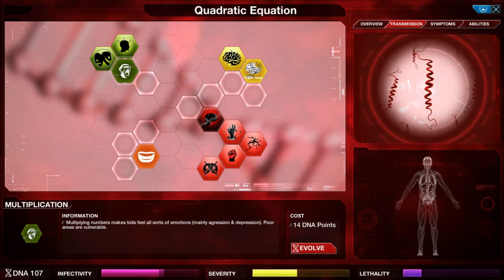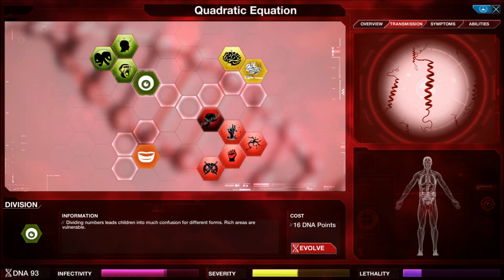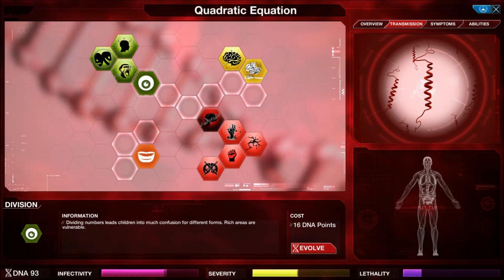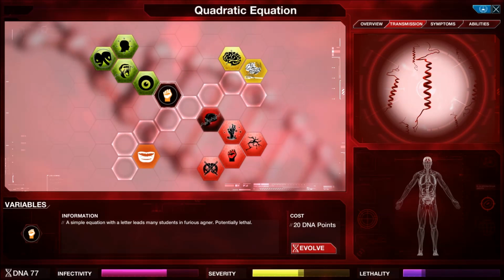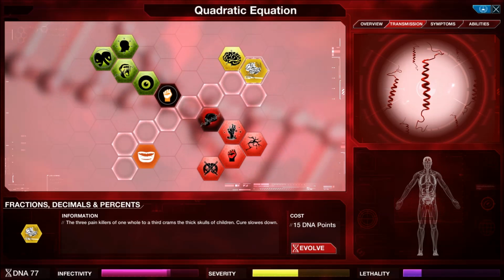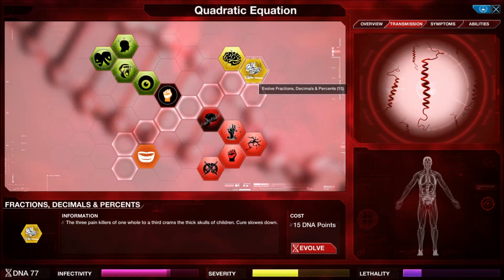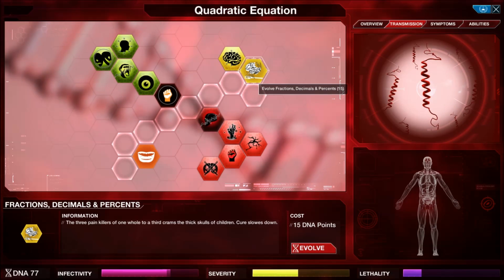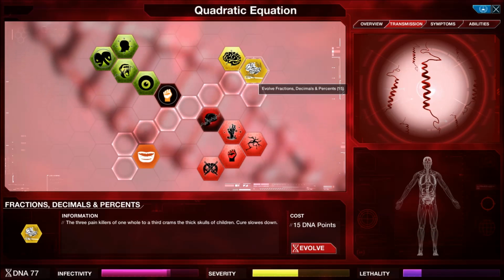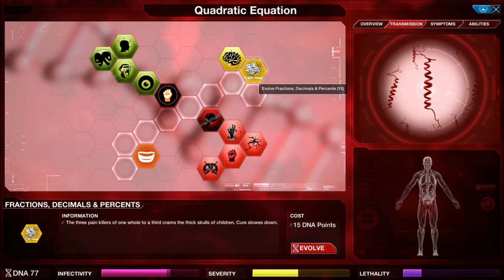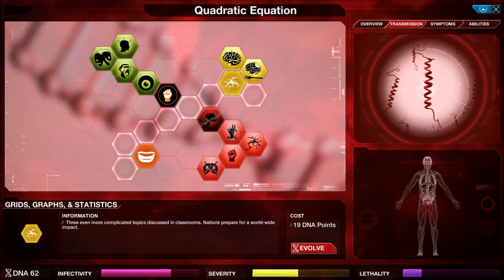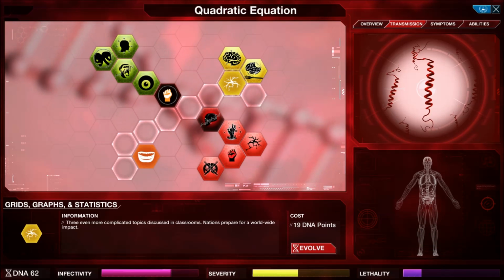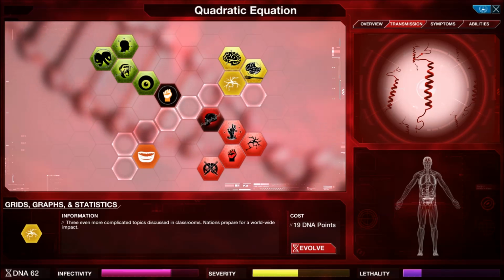Right, so I'm thinking multiplication, then division. Divided numbers leads children into much confusion for different forms. Which area is vulnerable? Then we can get variables. Just increase the spread with fractions and decimals and percents. The three painkillers of one whole to a third crams the thick skulls of children. Cure slows down. Grids, graphs, and statistics. Three even more complicated topics discussed in classrooms. Nations prepare for a worldwide impact.